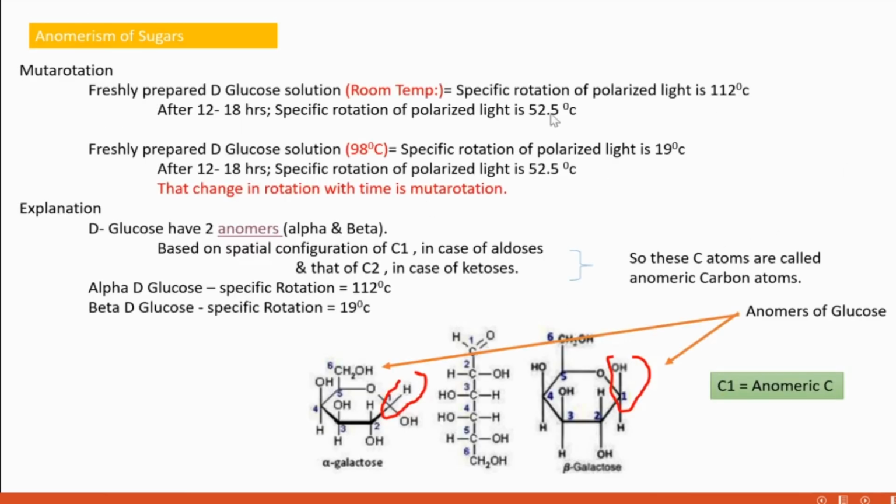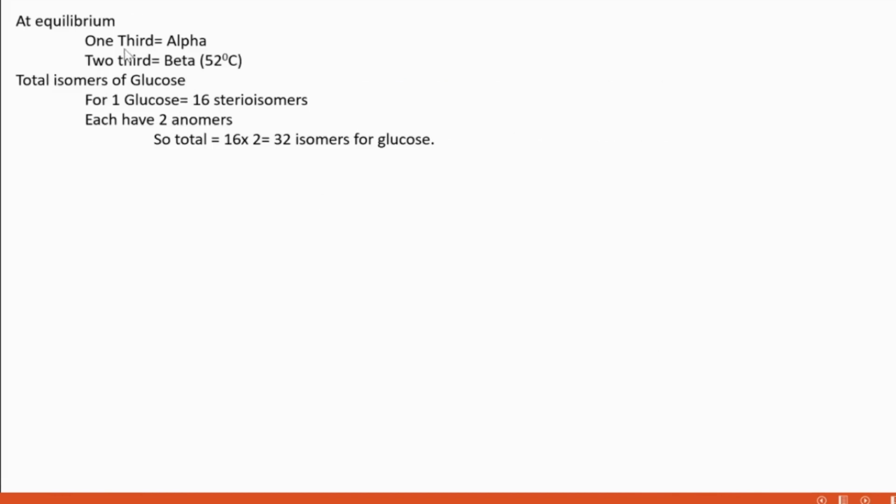In both cases the deviation arrives at the value 52 degrees because after some time the solution reaches equilibrium, and at equilibrium 1/3 is alpha, 2/3 is beta. That's why we see this degree of deviation.